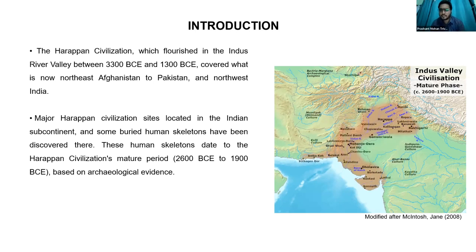Major Harappan sites are present at Rakhigarhi, Harappa, Ganweriwala, Mohenjo-daro, Dholavira, and Kalibangan. These are all Harappan civilization sites in the Indian subcontinent. After the early phase, which was situated near the Ravi River, it is called the Ravi phase also.